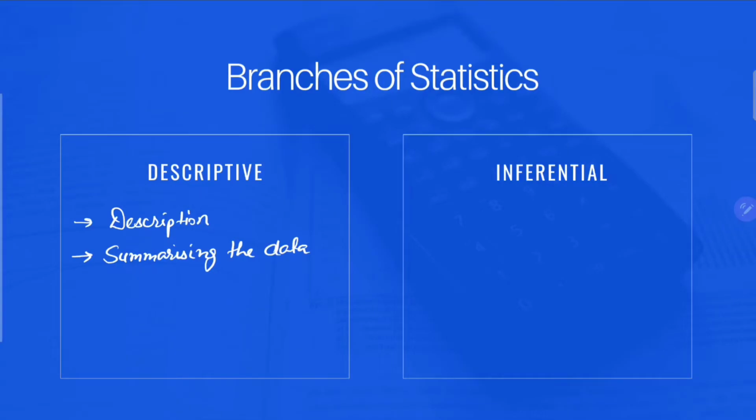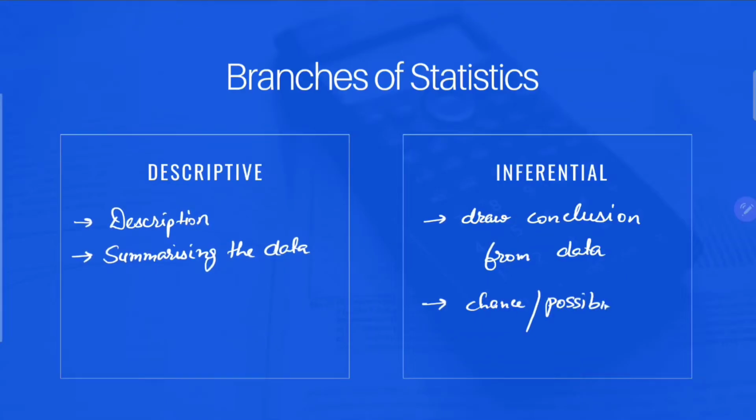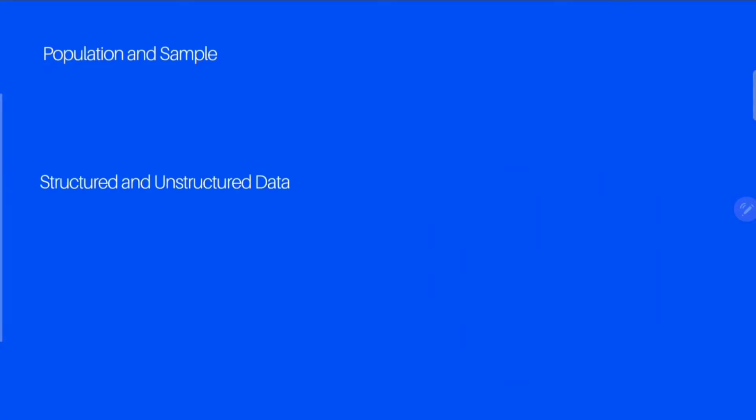In inferential statistics we try to draw conclusions from data. We try to draw conclusions that show us some helpful feedback. We try to find out the possibility or chance of something happening. And when we start inferential, that would be the introduction to probability. Okay, so let's move ahead and we are going to deal with a few terms.